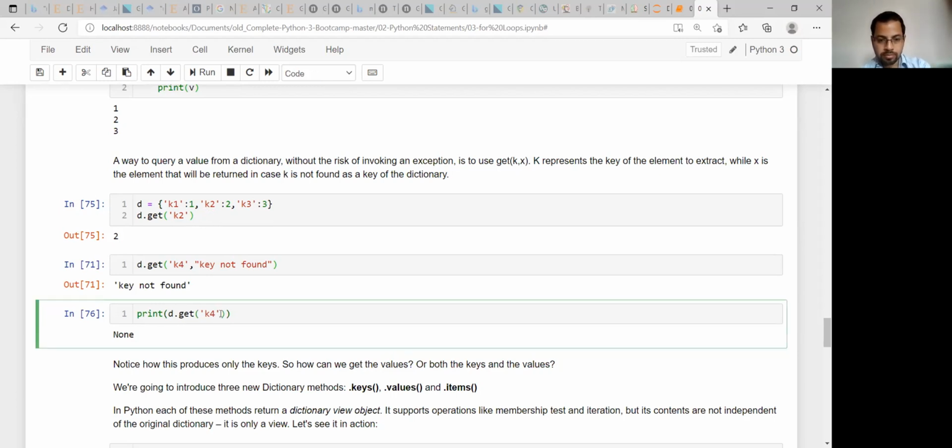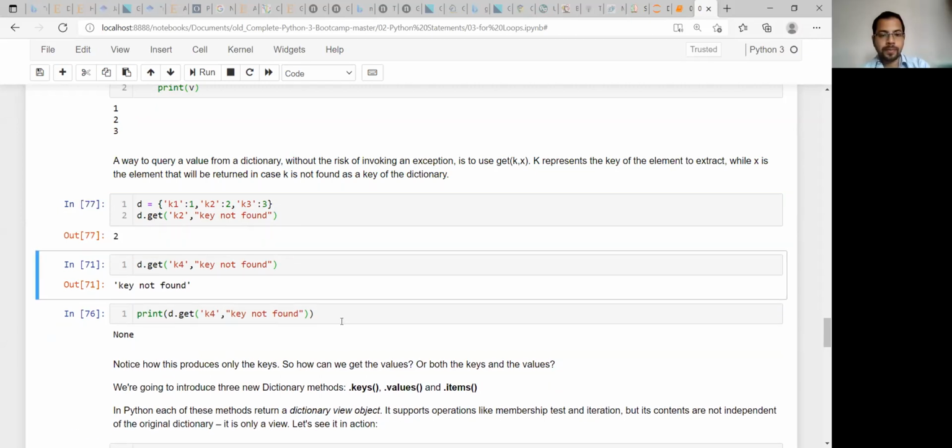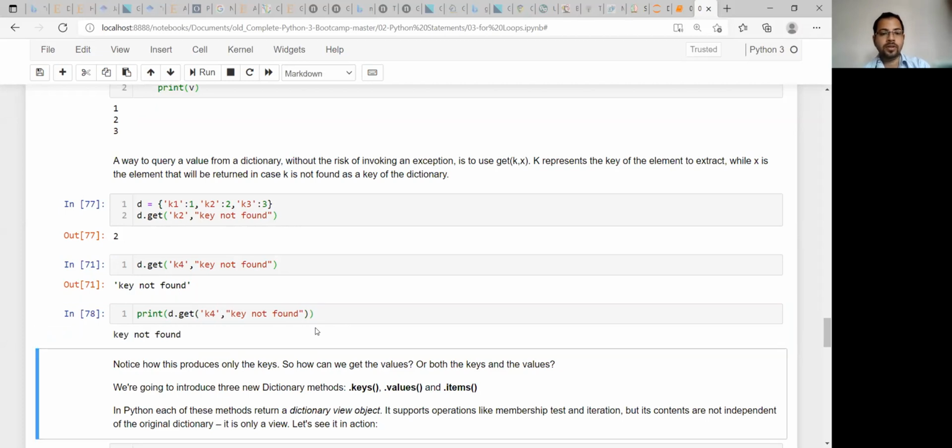So there is a parameter you can pass again. Understood, Sir. If that particular key is not there in our dictionary, then we will see the message key not found. Right. So that is the message you are giving within this syntax. That's why you are getting this key not found, nothing else.